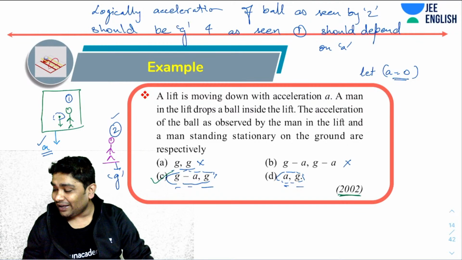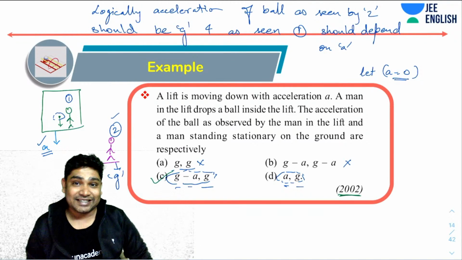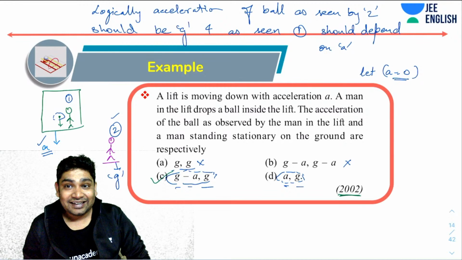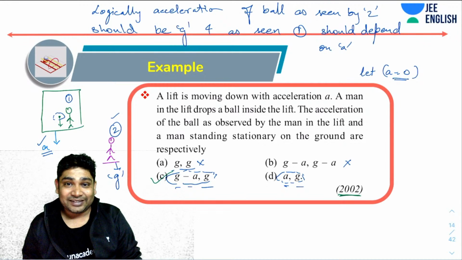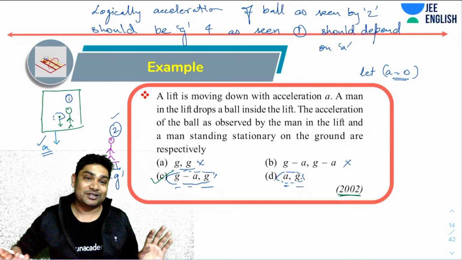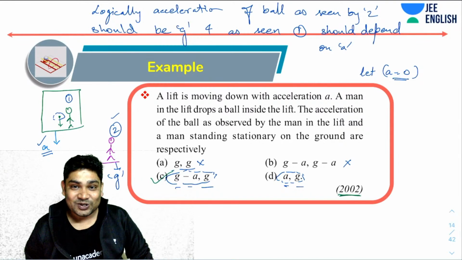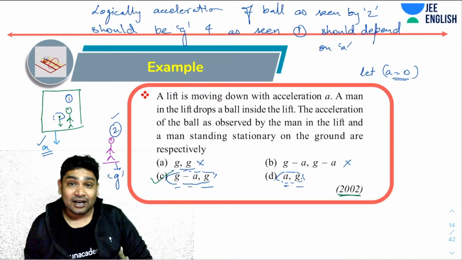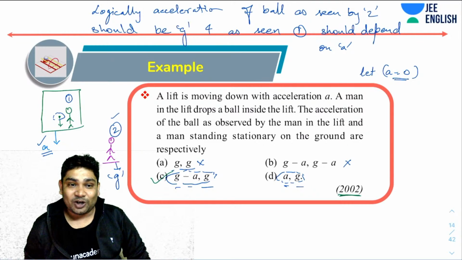So let's just substitute A equals 0. At A equals 0, both the people should see g. Right? And I have eliminated the rest of the options by other methods. So I have narrowed down the answer to option number C. So I won't even solve this. I will straight away go ahead and say that the answer is C. So this is a trick that you can use if you're running out of time, you don't have the time for doing calculations, or if you think in your calculations you make a lot of mistakes.